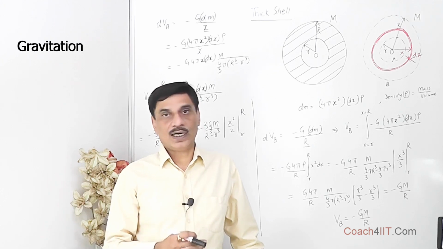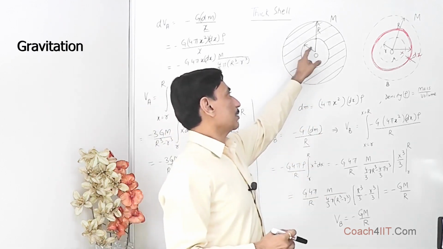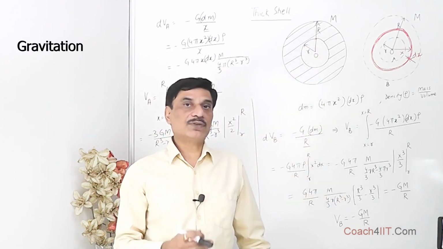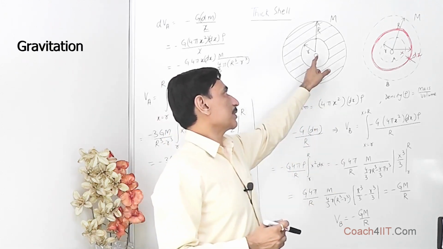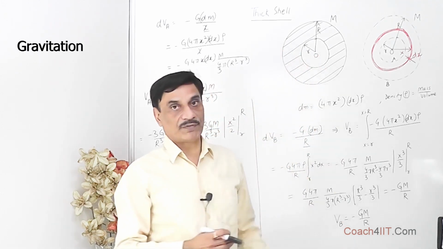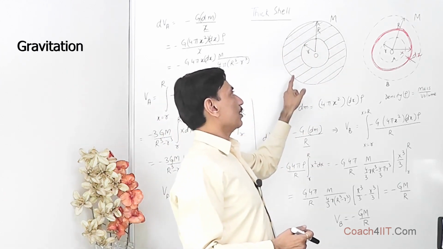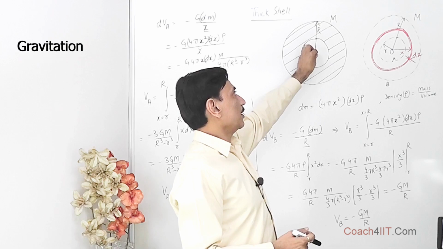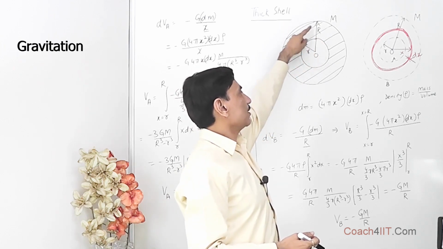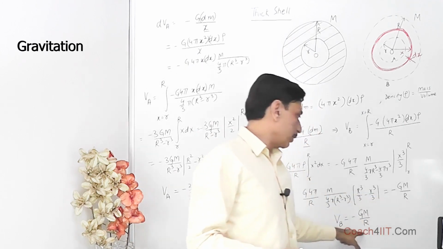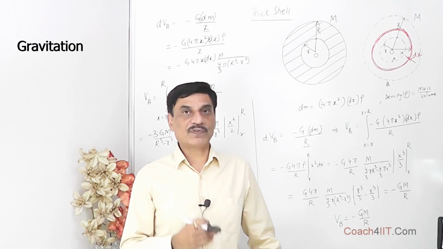But right now, our consideration is a shell which has considerable thickness, and we are trying to find the gravitational potential at the inner surface or within this cavity, and at the outer surface. Obviously, for the outer surface, we can assume the whole mass to be concentrated here, and capital R is the distance, so we can directly use minus Gm upon R. But let's get to the same answer using the basic principles of integration.